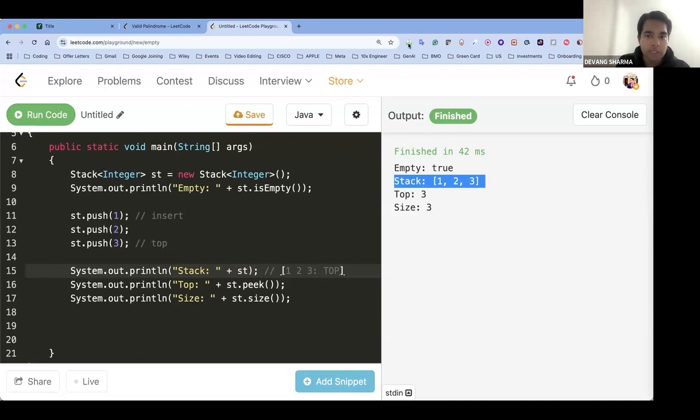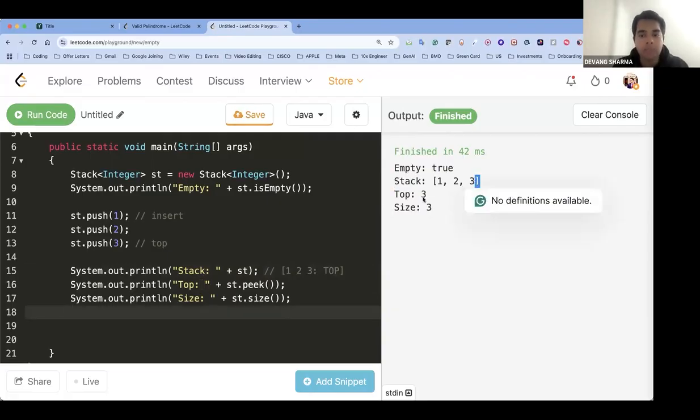But however you have visualized it, 3 being on the top, then 2, then 1, although it is not stored in memory like that, it's exactly behaving like that. That is why you see the top element is 3 and the size is 3 here. Everybody clear? Even though it is printing in a linear fashion, 3 is still the top element, and the size is still 3. Okay. Now, interesting part.